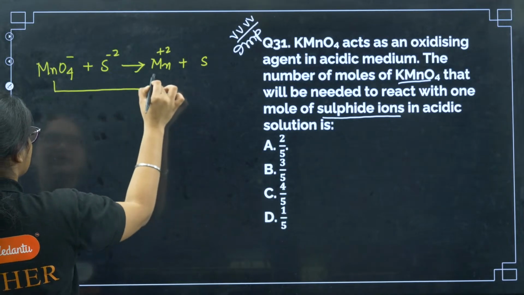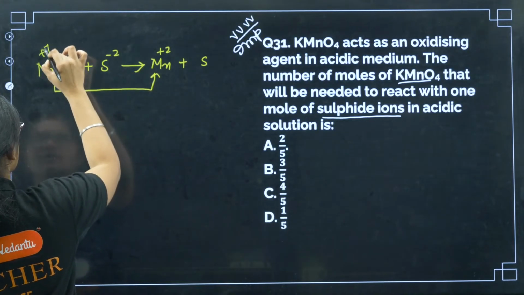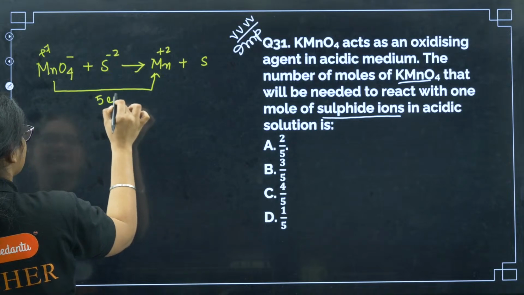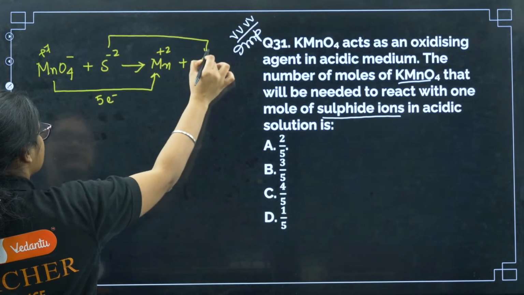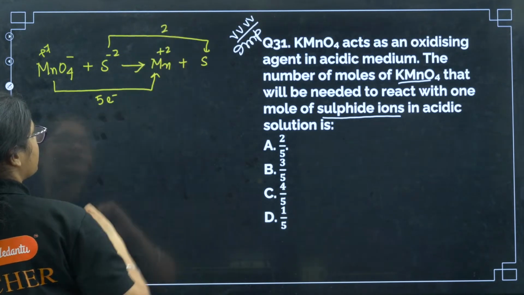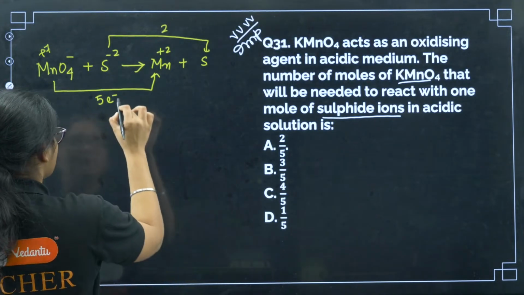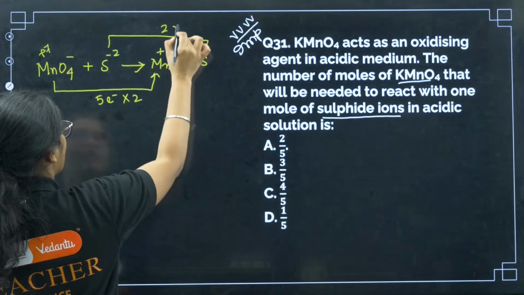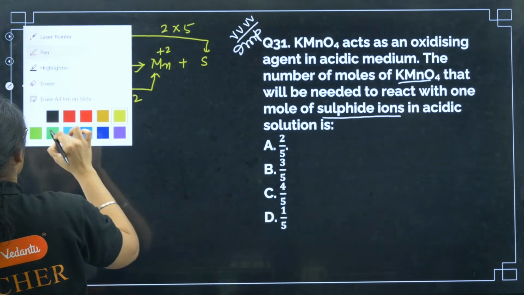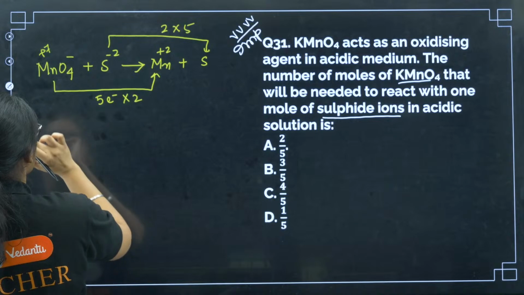Plus 7 to plus 2 is 5 electrons. Here S2 minus is 2 electrons. The number of electrons lost and gained should be equal, so I have to multiply this equation with 2 and this equation with 5.